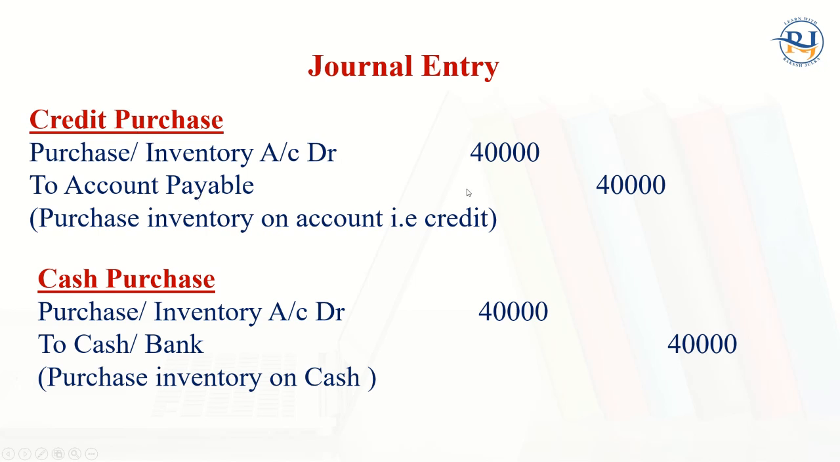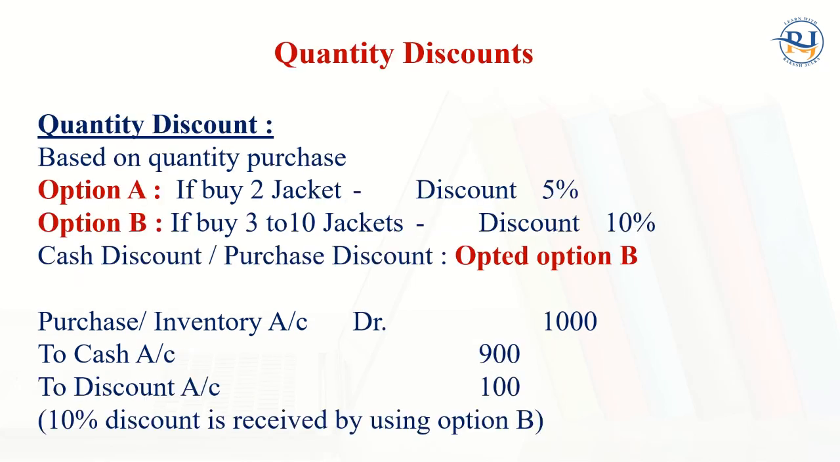If the same example, everything same, but we have paid money, like the cash is given immediately. So purchase or inventory account debit to cash. So this is the normal transaction every time that we do.